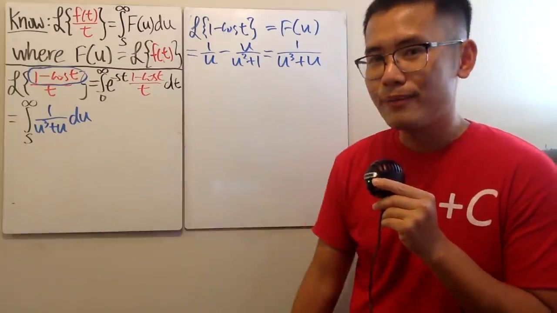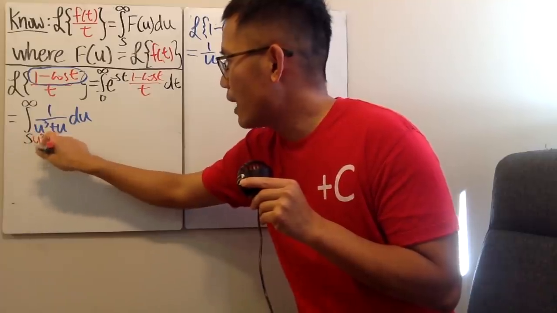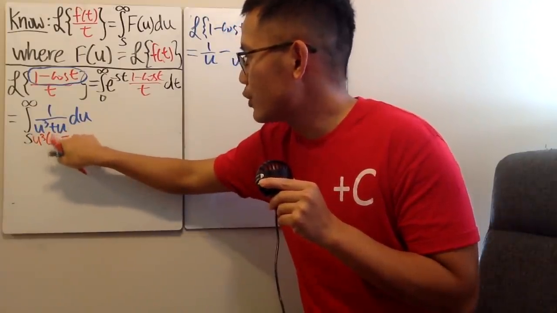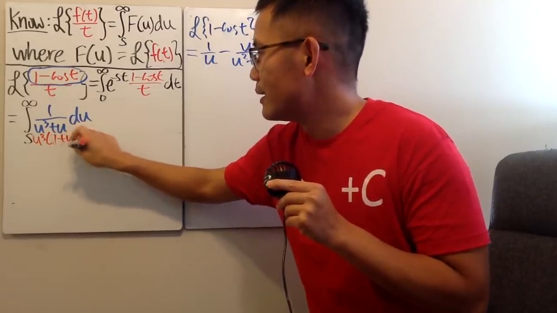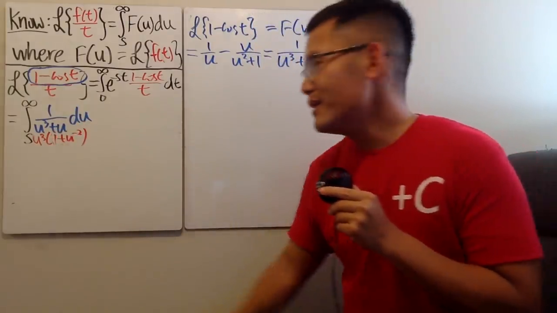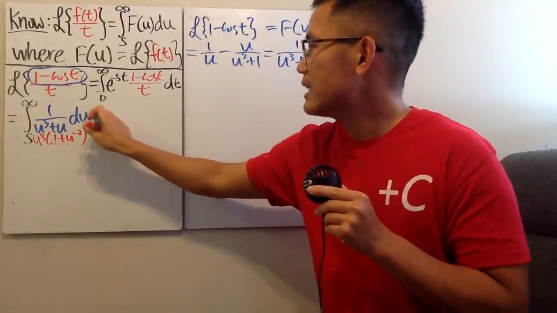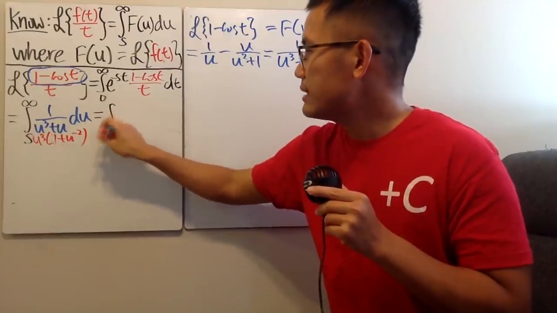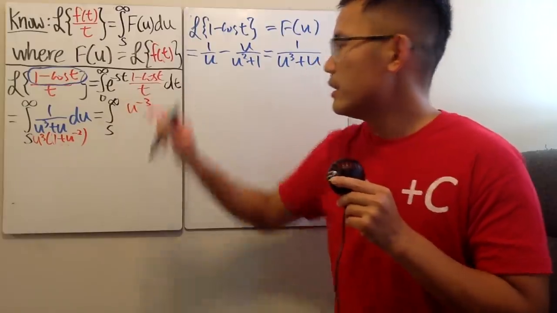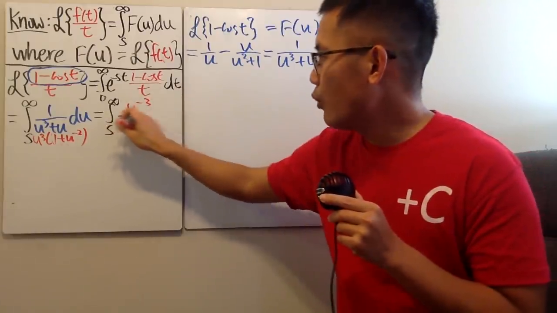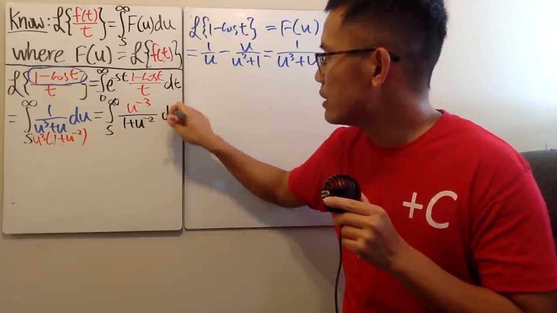How can we integrate that though? Let me show you guys this way. Let's go ahead and factor out u to the third power on the bottom. Why? Because it's going to work out so nicely, you'll see. Like this. Well, this is u to the third power on the bottom. Let me bring that up. You will see that this is the integral going from s to infinity, and we have u to the -3 on the top, right? And then over the bottom is 1 plus u to the -2 du.